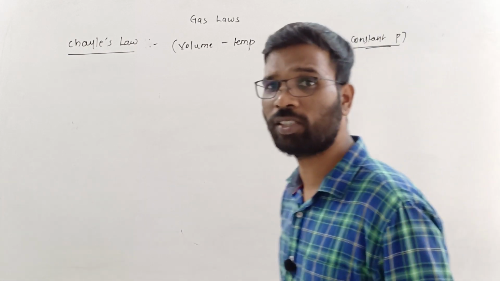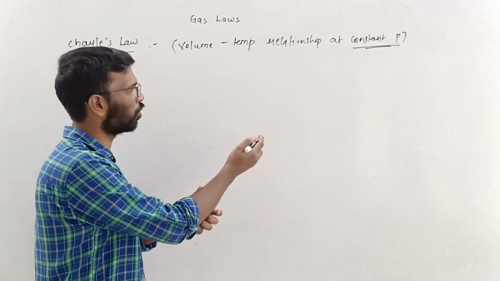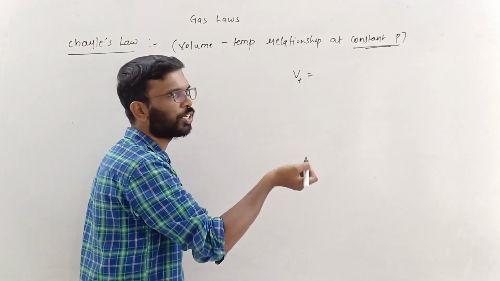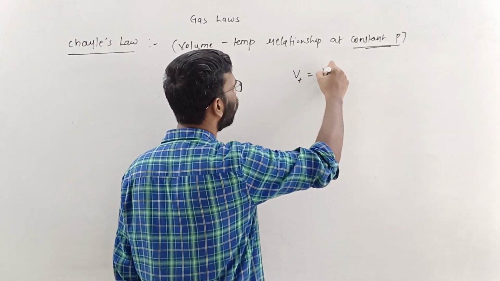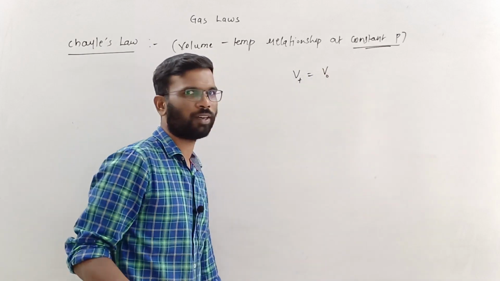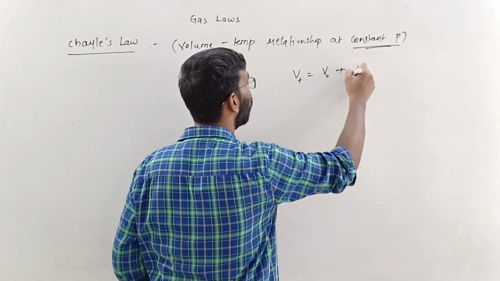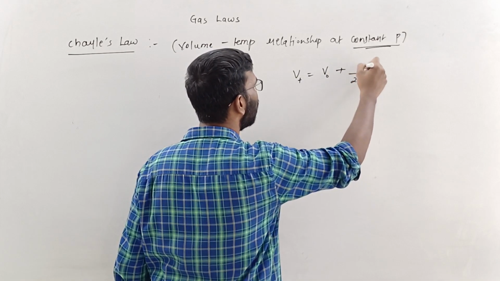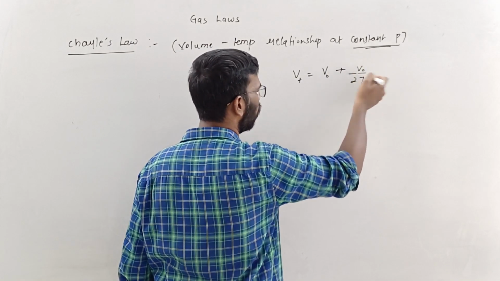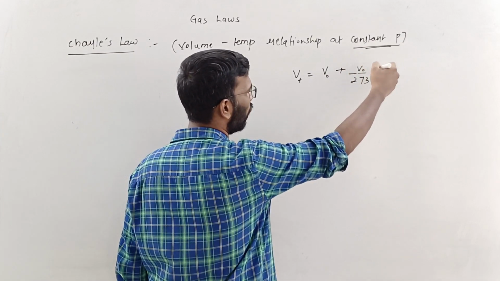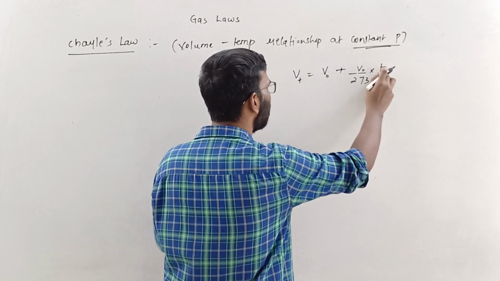Let us understand this law's graphical representation. See, this law says that the volume at temperature T will be equal to V naught, meaning the volume at 0 degrees, plus V naught into 1 by 273 into temperature T, right?